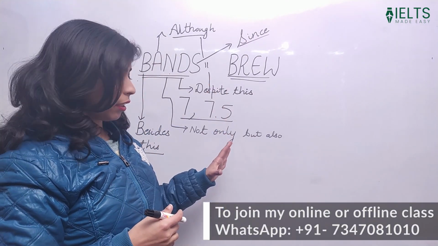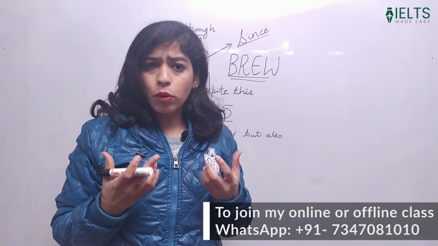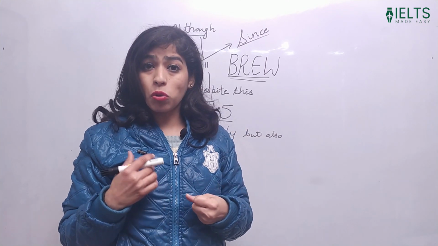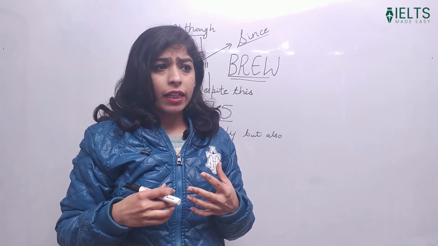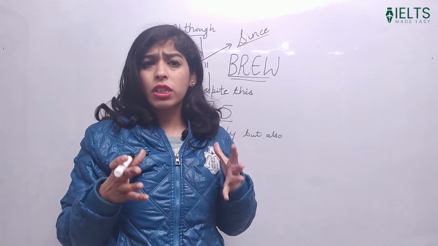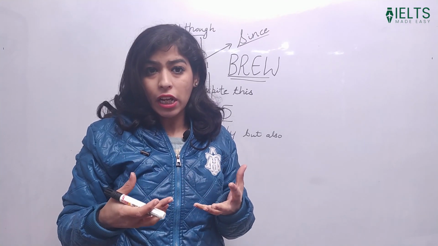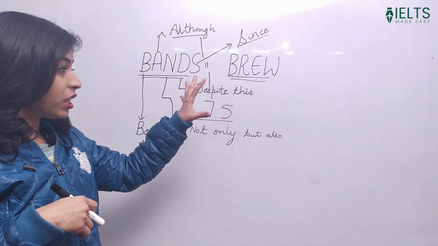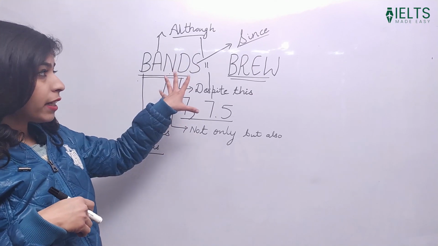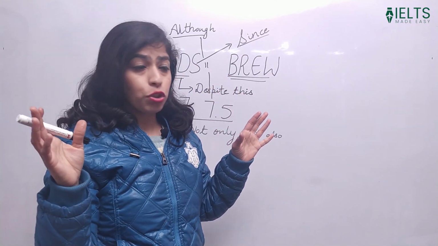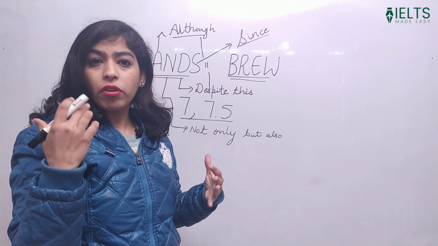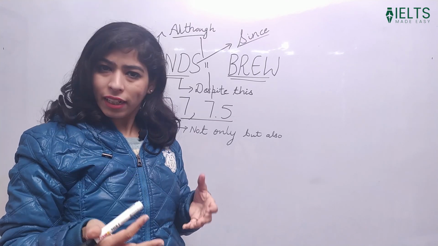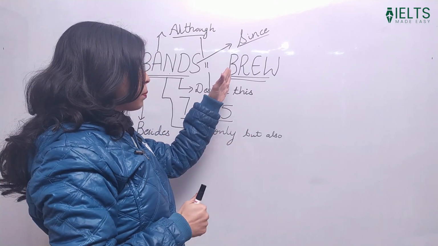Understood? So we are halfway done. So basically, it's quite difficult at times. You guys are using the normal connectors as in to embark on, to commence with. It is not the right way, and as far as my opinion is concerned, do not use such connectors. Try to use something different. So for that we need to think out of the box, and I have already thought out of the box for you. So just need to note down this: bands brew, keep it in mind. You need to just recall bands brew every time you are writing any essay or maybe any letter, so that you can recall this and you can use all the connectors. Understood, guys? Now let us proceed further.